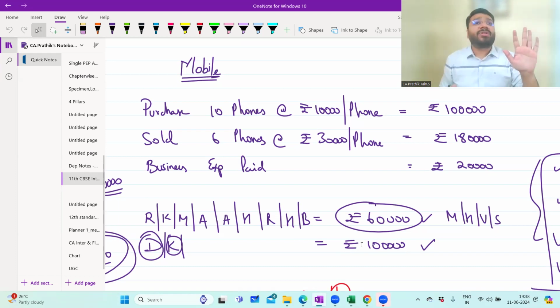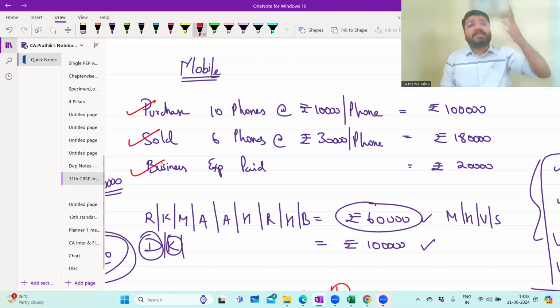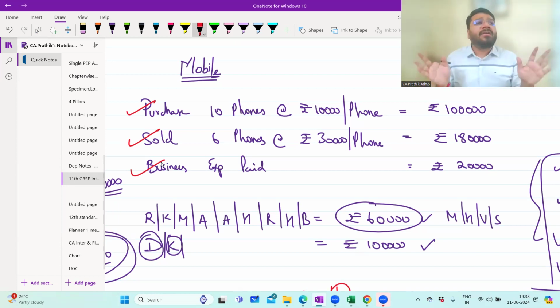So two simple questions: What is accounting and why accounting? The third question was, why do we have accounting rules? So you remember we saw this question. This question I gave you and you came out with two different answers. So imagine the real world. This is a very simple three transactions: one is purchase transaction, one is sale transaction, one is expense transaction. In business, imagine how many transactions will happen. Different varieties. So if the rules are not there, each accountant will try to record a transaction the way they feel like doing it.